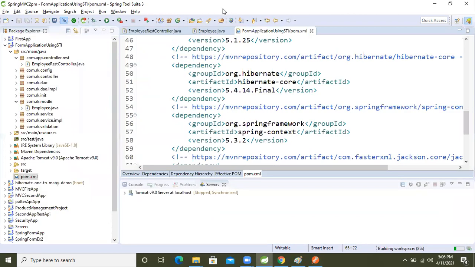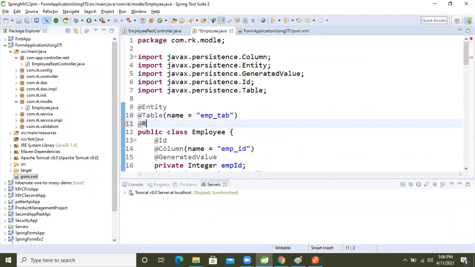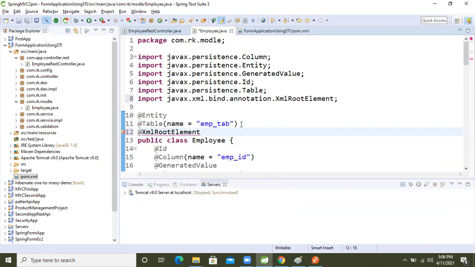One more thing. Come to the Employee class, and on top of the class, apply the @XmlRootElement annotation. Now this annotation is applied, and the setup is completed, guys. Let's start the work.